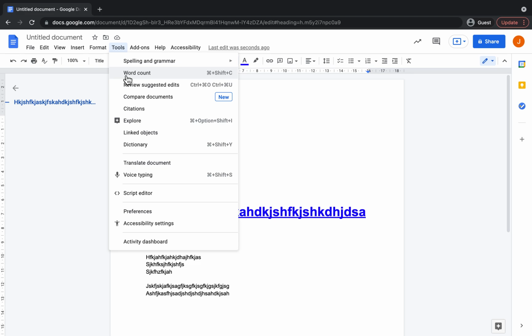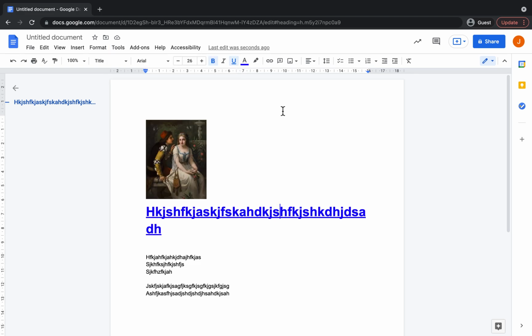Last thing I'm going to show you is how you can share this document. So to share this Google Doc, before I do that actually, I have forgotten to tell you how to title it. To title your document, you would just come up here and you would title it Romeo and Juliet Essay. That's it titled. So going back to share your document, you would come up here and you would click on share.